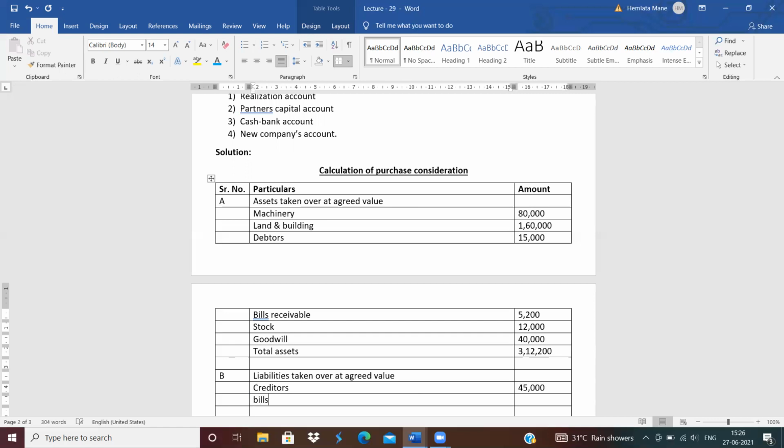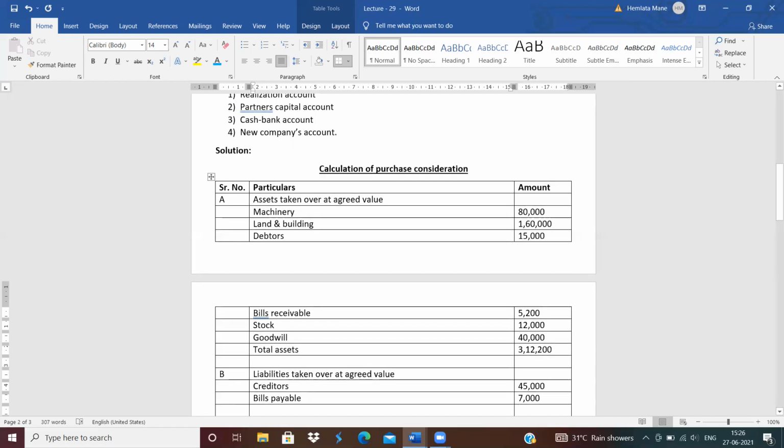And next is bills payable. No revised value of bills payable is given, so write down as it is, 7,000. Okay, and then total liabilities. How much is the amount of total liabilities? 52,000.